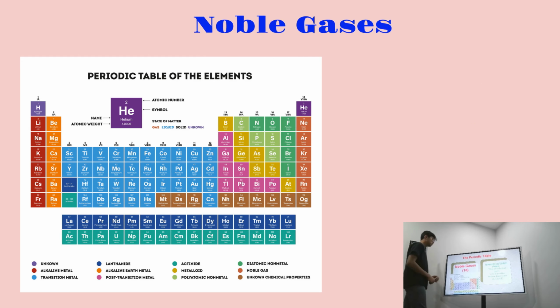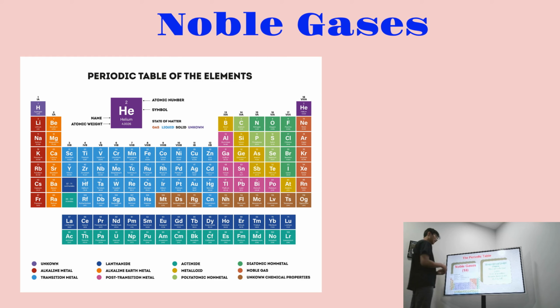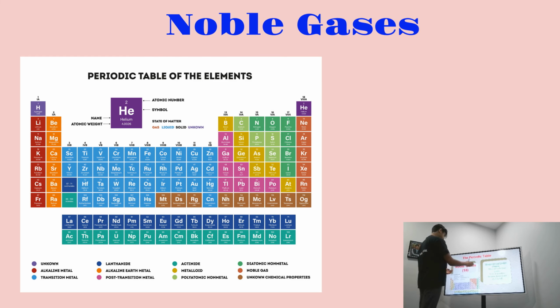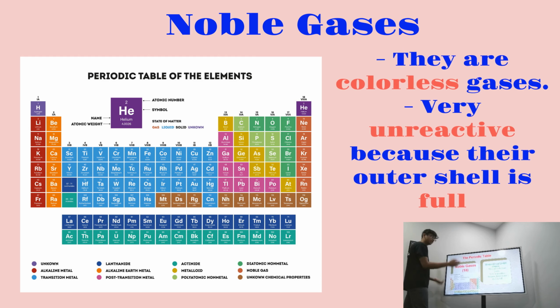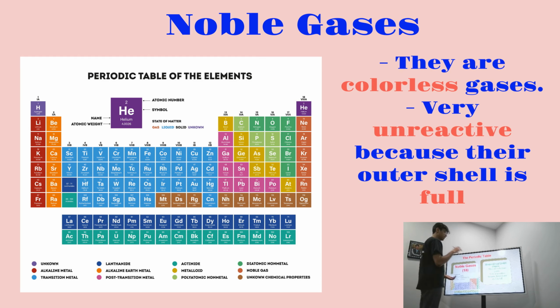For our final group, we have noble gases, and they are group 18. Some properties of noble gases are that they are colorless gases, and they are very unreactive because their outermost shell is full. So that's basically a little bit about noble gases. They're number 18, and they're highly unreactive. That's basically all of the families that we're going to be covering for this periodic table.